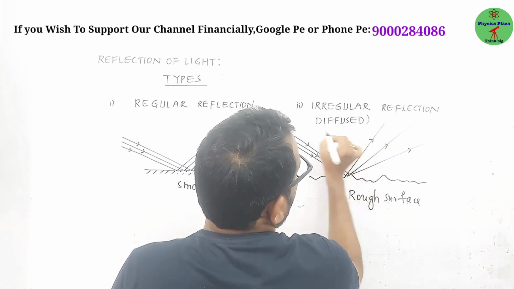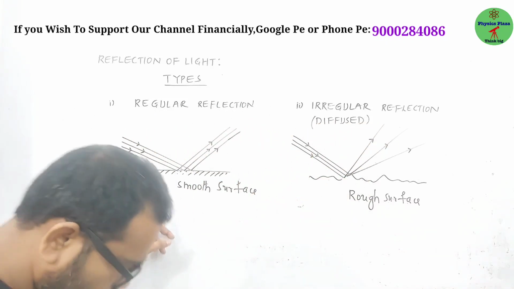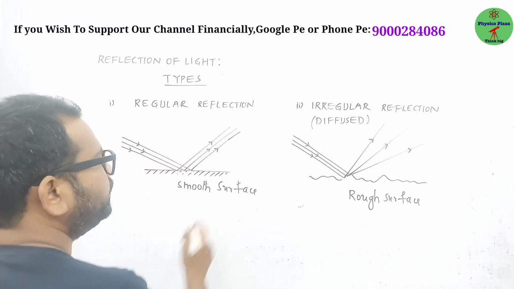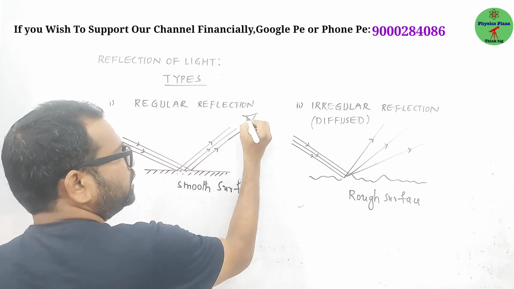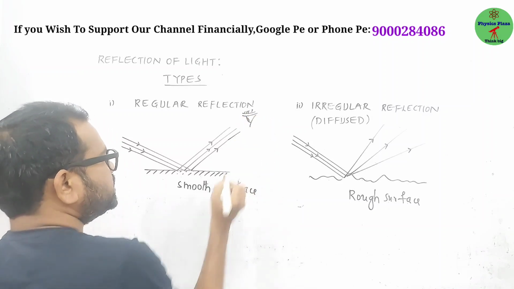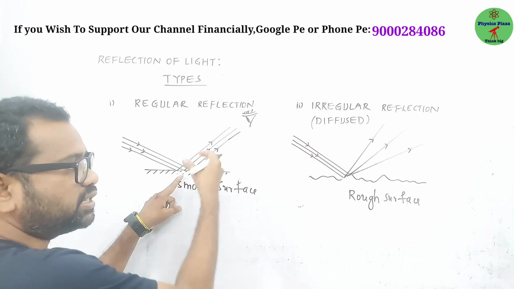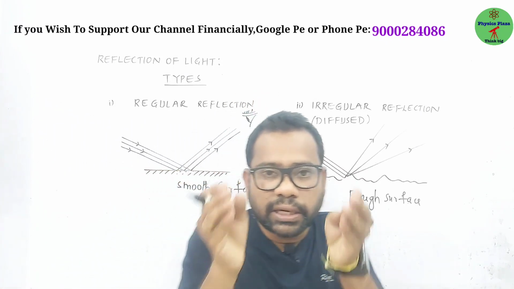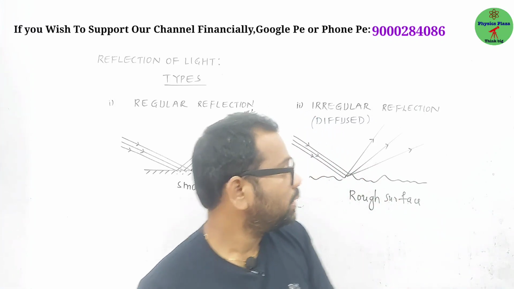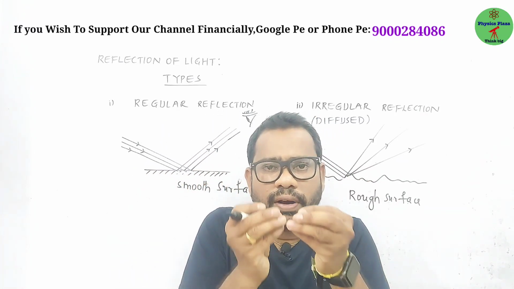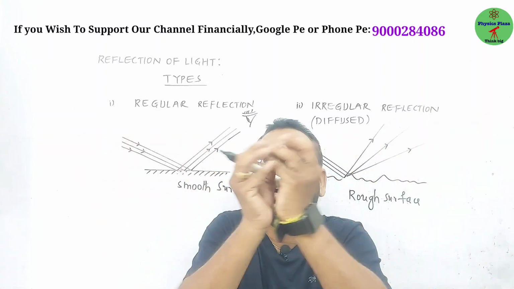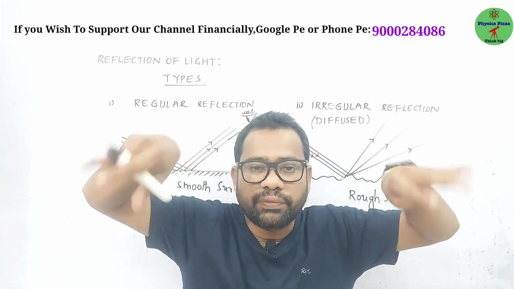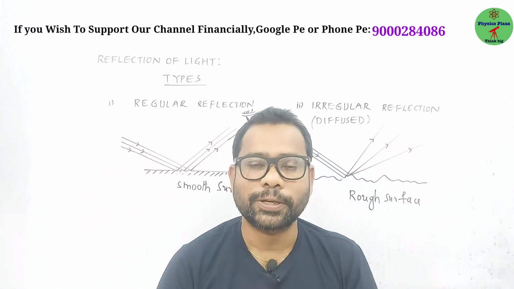Diffused reflection. See, in a smooth surface, in a regular reflection, if light is coming like this, only a person seeing from here can see this object. If a person is standing here, he can't see. Why? This light is not coming. It will only go in one direction, right? Only persons standing in that direction will see. But irregular reflection is not like that, children. Once light falls on the object, it spreads in all directions, so that persons staying in different directions are able to see the object.